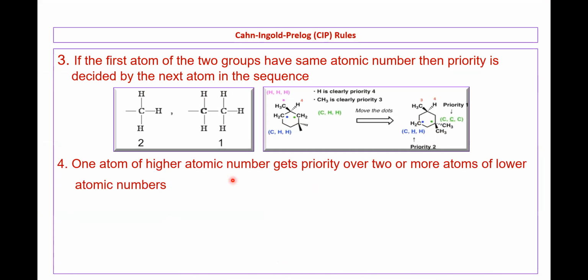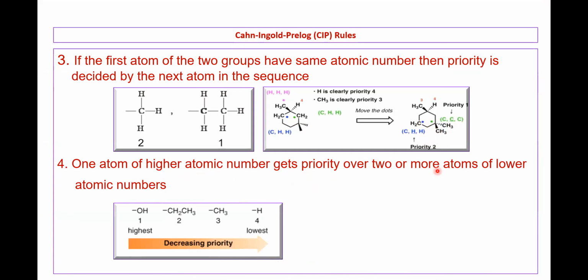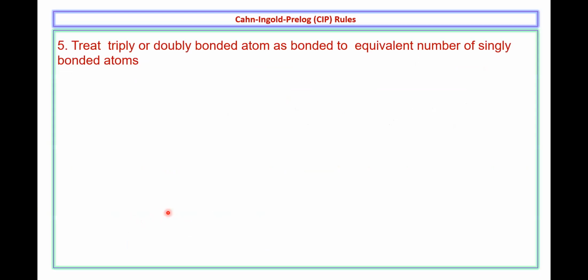Usually, one atom of higher atomic number gets priority over two or more atoms of lower atomic numbers. So oxygen, a single atom, gets higher priority when compared to these more carbons.